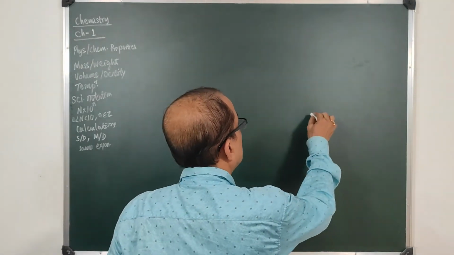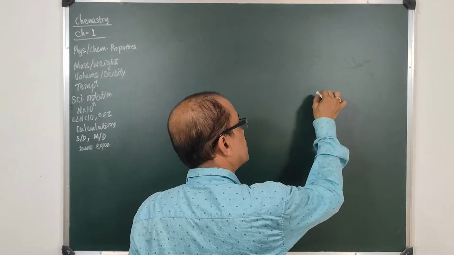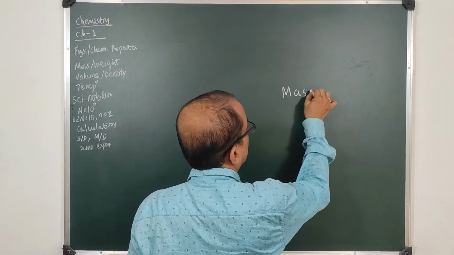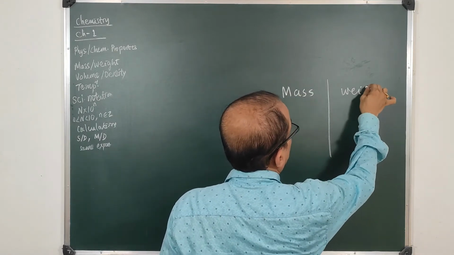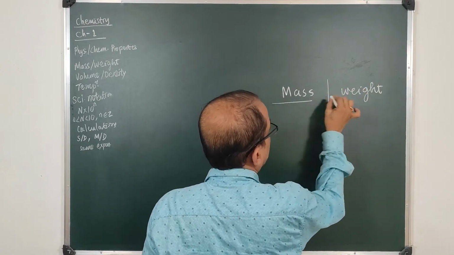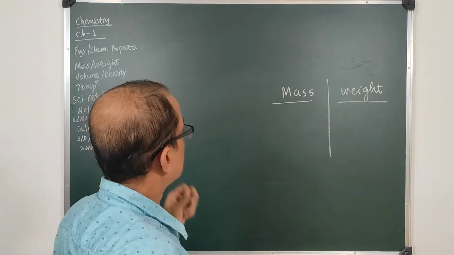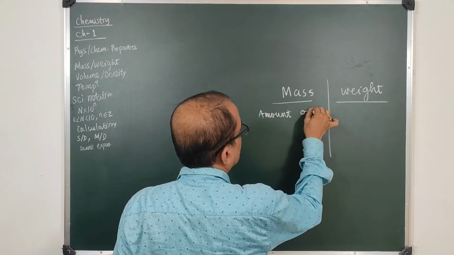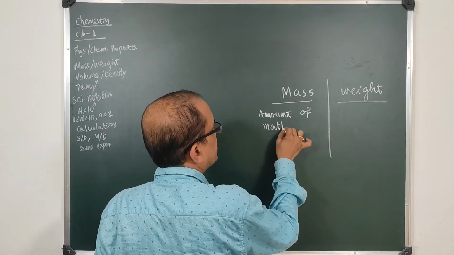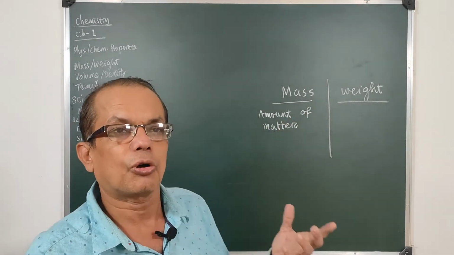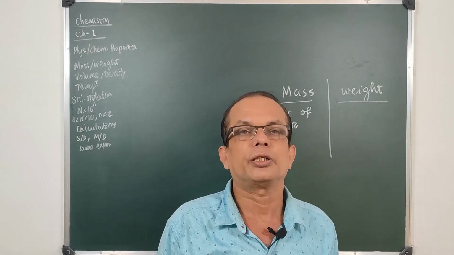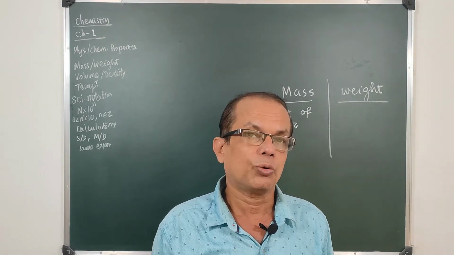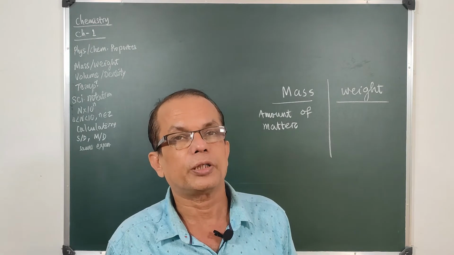Mass is something that has the ability to occupy space. So when you are talking of mass and weight, can we find some similarities and some differences? Mass is the amount of matter which is present in a body. If you talk of an elephant, it has a huge mass in it, a rabbit, a small mass in it. So mass differs from body to body. But what is this mass? This is the amount of matter present in a body.